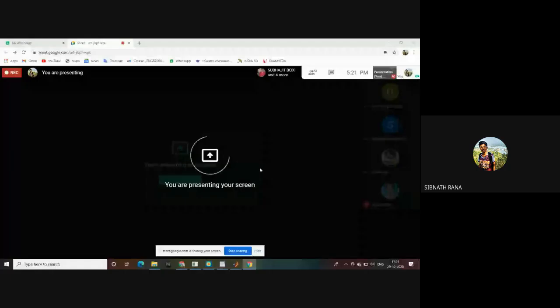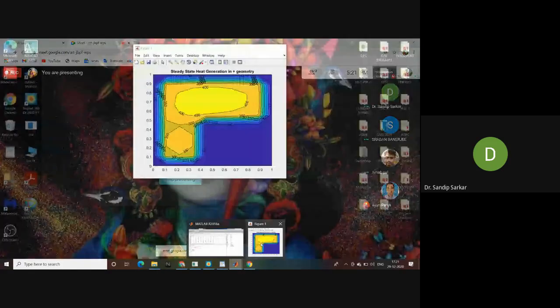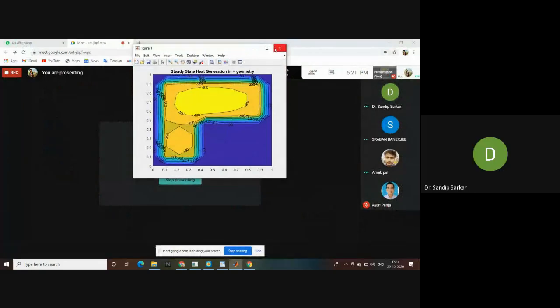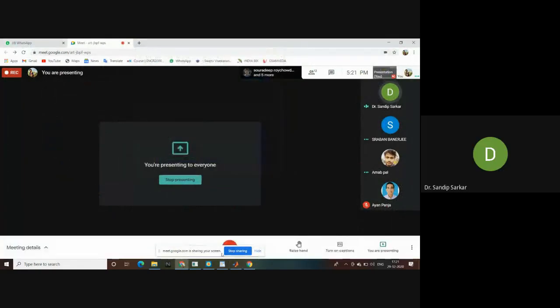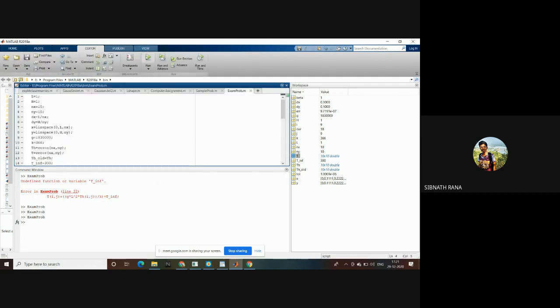Is my screen visible to all of you? So actually what happened, sir, I got the data for all the interior points, and as you can see, these are all interior points, and when I plotted this data in MATLAB itself... No, don't use MATLAB. It will be very difficult. Don't use MATLAB. And increase the number of grid points. NX 10 and NY 10 will not work. That will be 100 by 100.